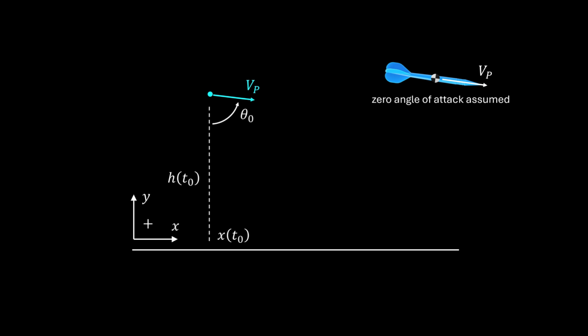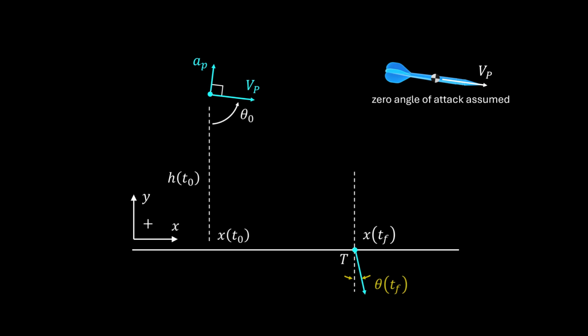Consider the pursuer has its velocity vector always out its nose so that the angle of attack is always zero. And suppose the vehicle is above the ground, some initial altitude, and that we desire to fly to a point downrange and impact the ground at a specific angle. Now, to achieve our desired terminal state, the vehicle can maneuver or accelerate normal to its velocity vector.